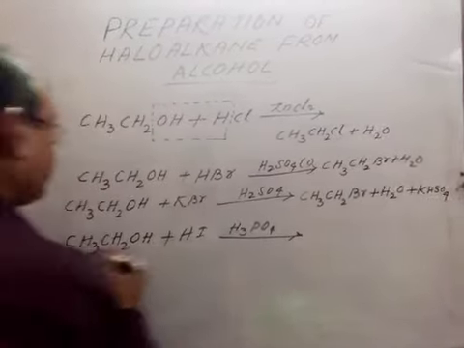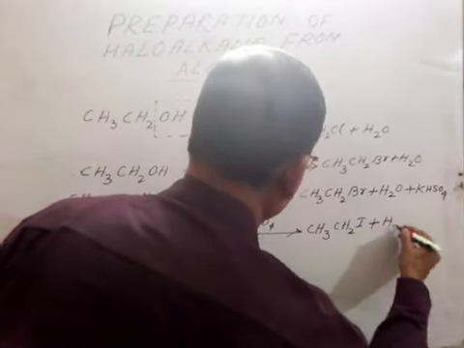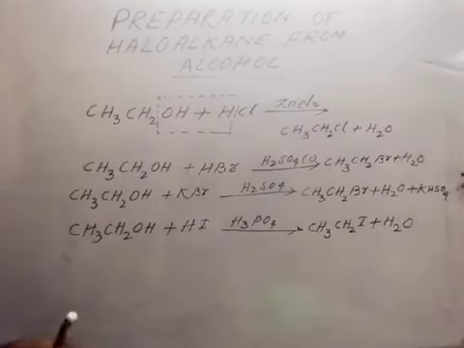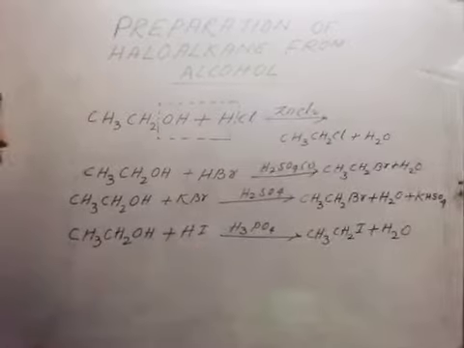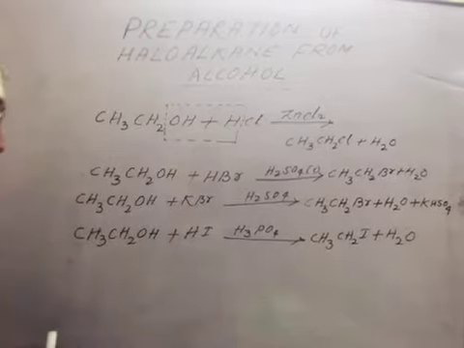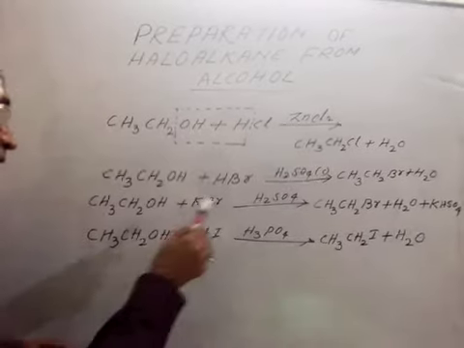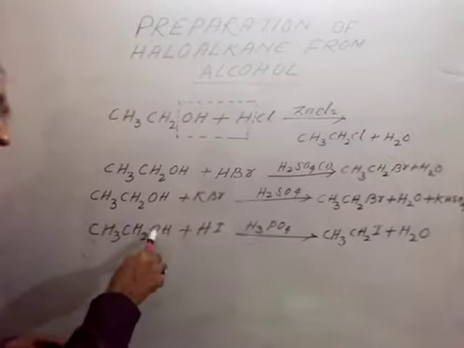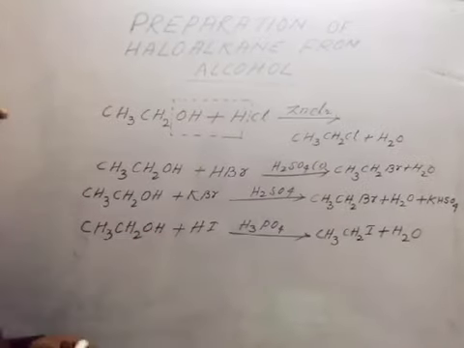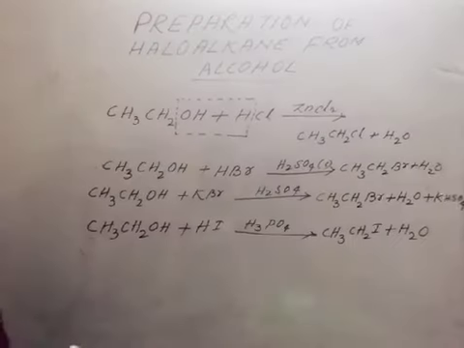Now what we will get? CH3CH2I plus H2O. Here, this H3PO4 acts as a dehydrating agent as well as a catalyst, by using which this bond will break, hydrogen will join with this hydroxyl and will produce water, and iodine will join with this carbon, and in this way we will get ethyl iodide and water.